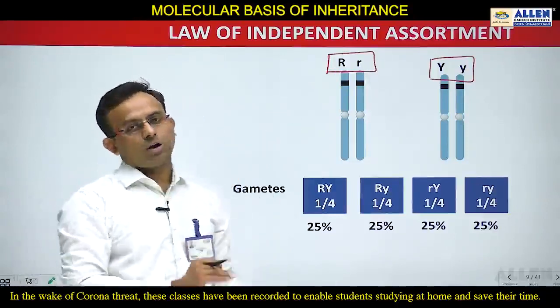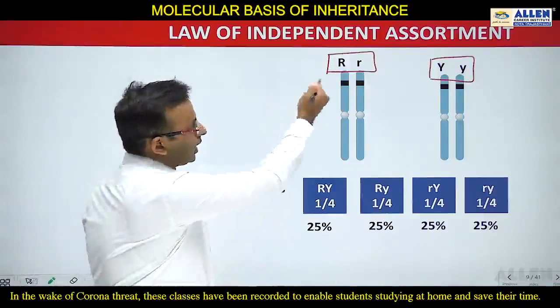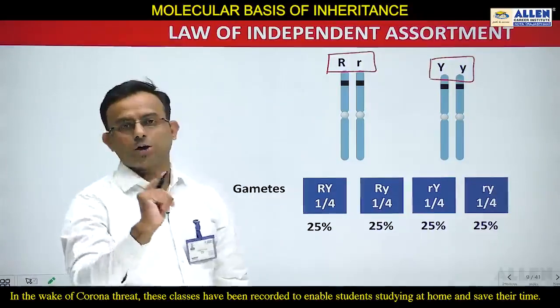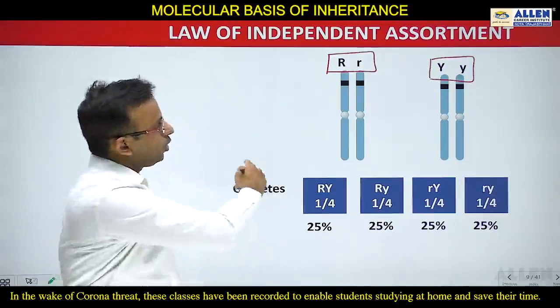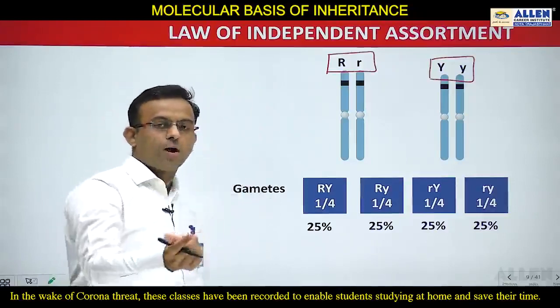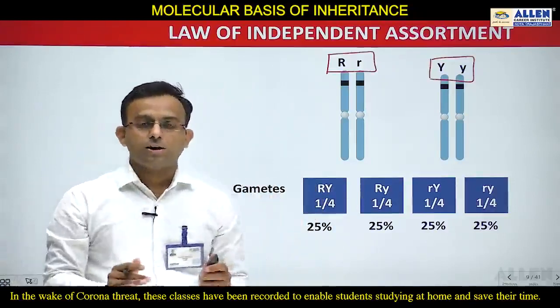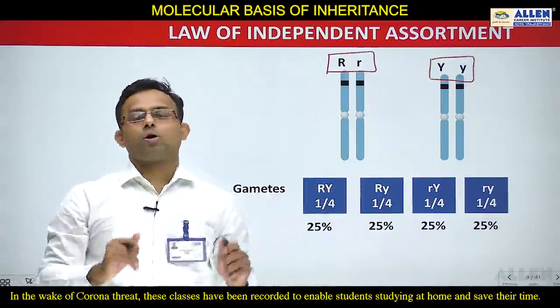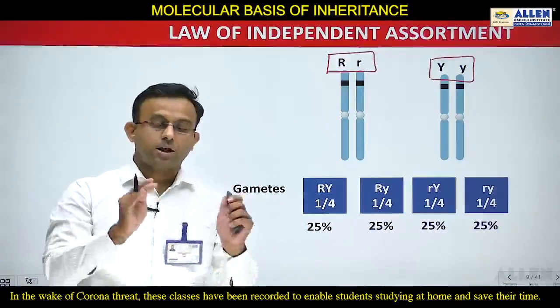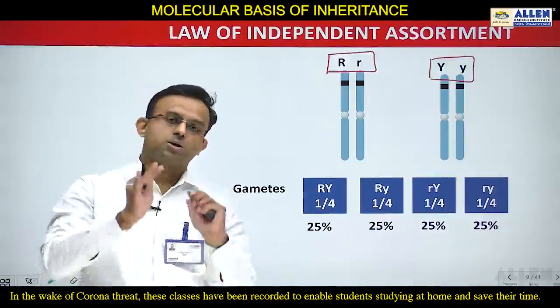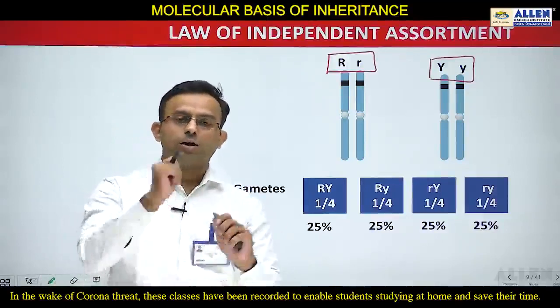Now we will look at the non-alleles. You can see capital R, capital Y, non-alleles which are located on different chromosomes; small r, capital Y; small r, small y. So you can see the non-alleles are located on different homologous chromosomes, and this means the condition for assortment is valid. Now we will move to the gamete formation.